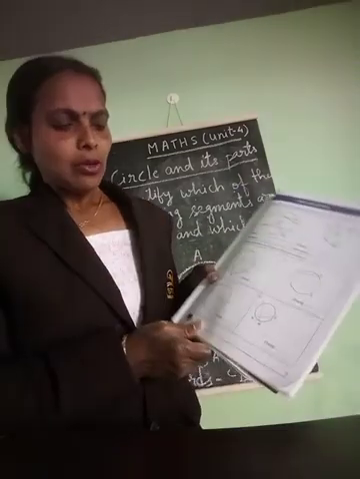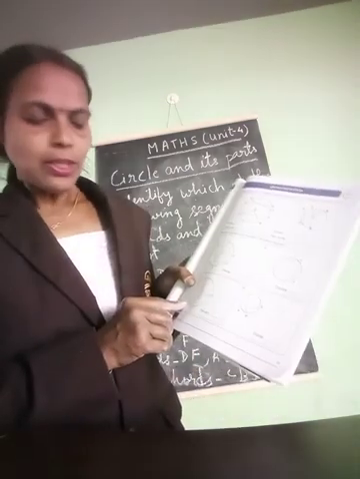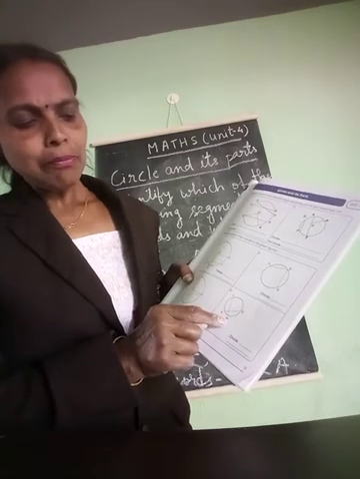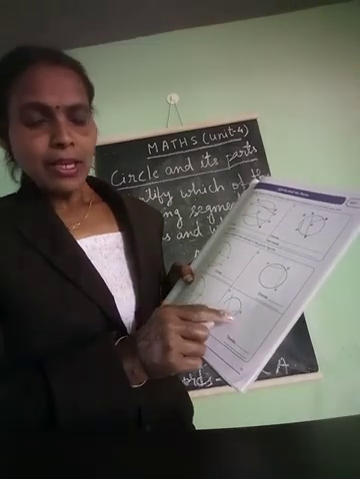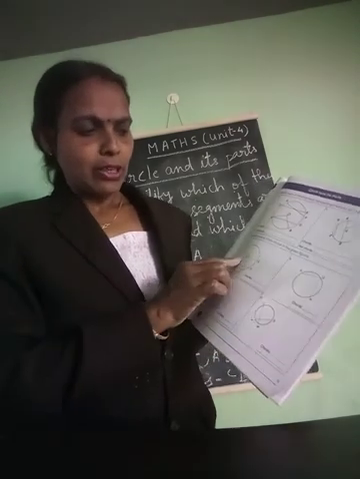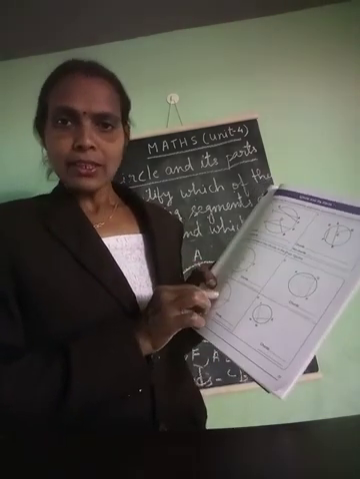Here also you have to write the chords. XY is the chord, then YZ is the chord. Here LM is the chord, NS is the chord. Here you don't have to write which is not a chord, only you have to write the chords. Here they have drawn chords, you have to write the chords.